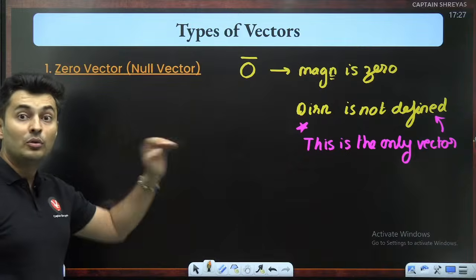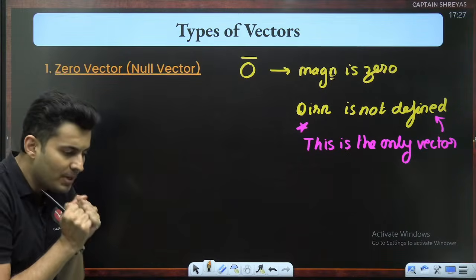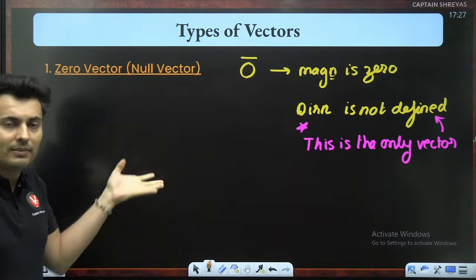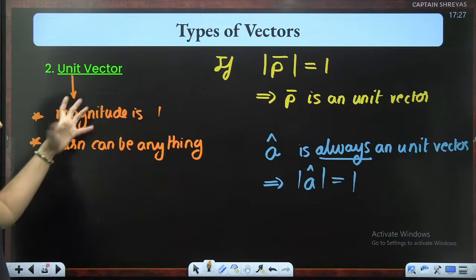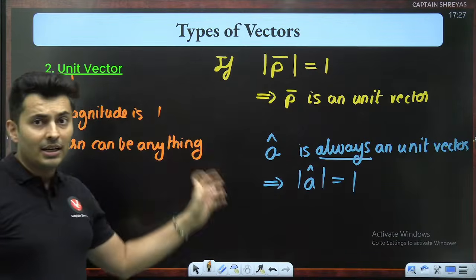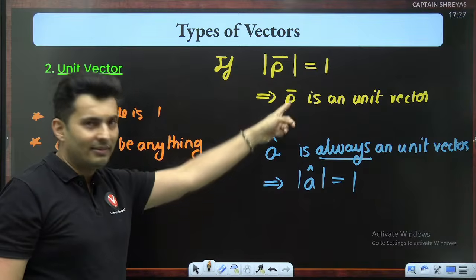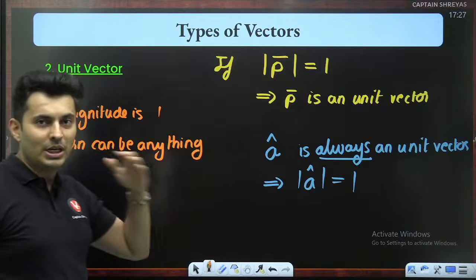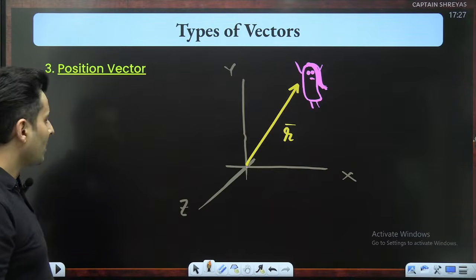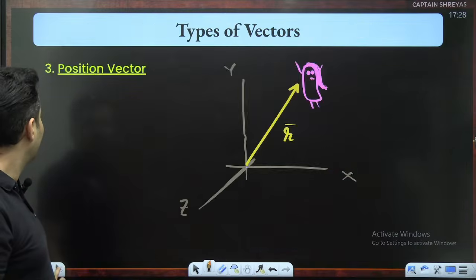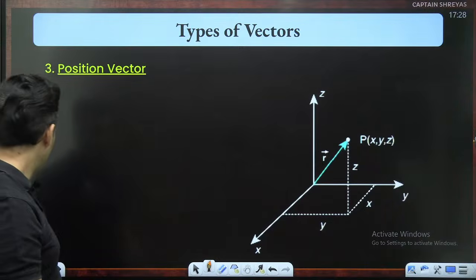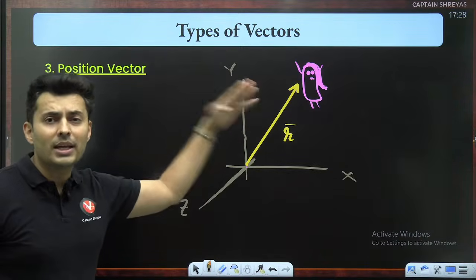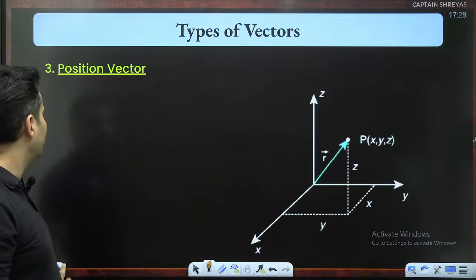Null vector means no magnitude, zero, completely zero, nothing doing with the direction. Unit vector means the magnitude is 1, and if you want to avoid this long conversation, you put a cap, then the vector becomes a unit vector if you put a cap or a hat. Special unit vectors are i, j, k. Next one is position vector, which basically points to the current location of an object or a particle.